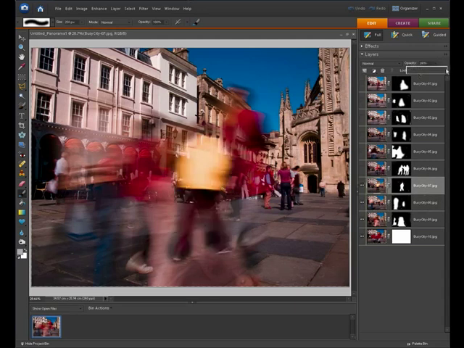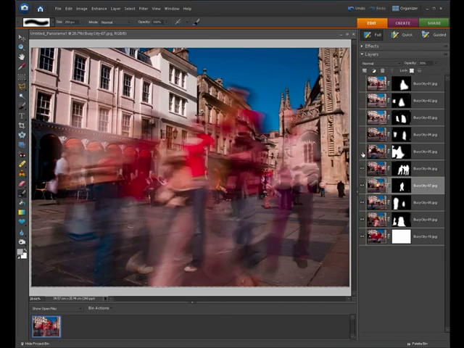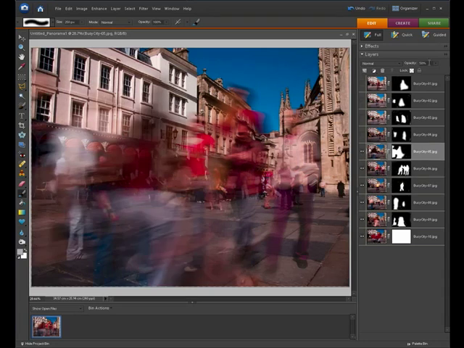If you've got a layer which contains a very bright colour, as with this person walking past with the yellow jacket, just take it down a little bit further on the opacity to about 30% so that it blends in nicely and adds to the motion of the people. So we'll continue to click through and just adjust the opacity for each of these.